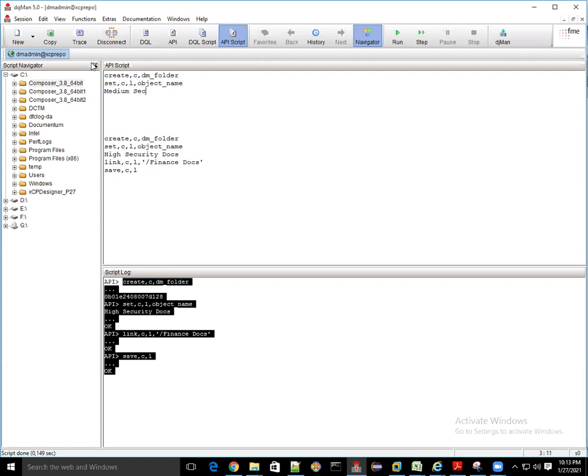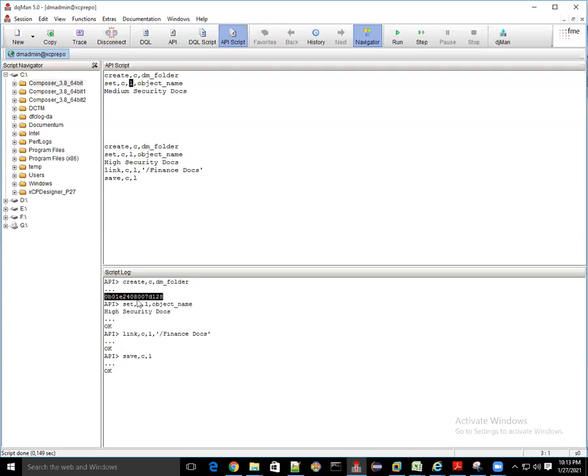One question here. Last time you told that L is for last one, so is L the mandatory one, or do we have to mention that L? C is for current session. But instead of L, if you know the r_object_id, then you can mention the object ID. Otherwise, you can write L.